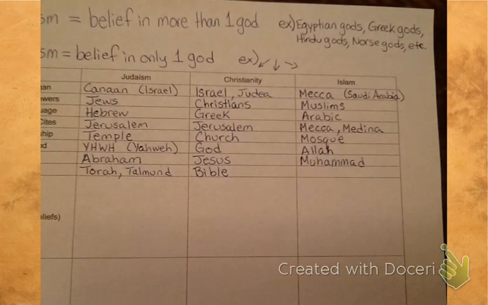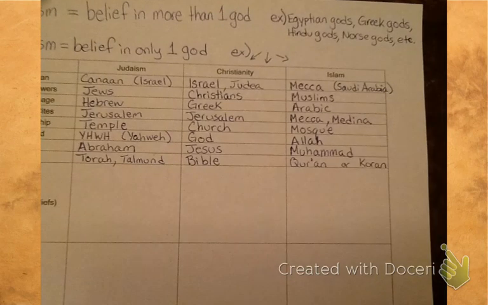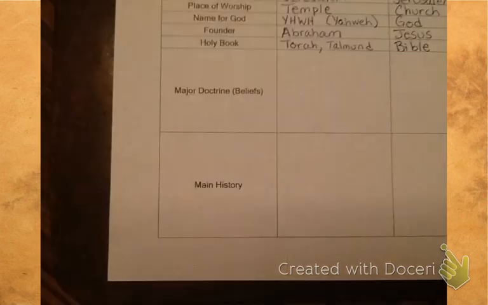The person who started Islam was called Muhammad, not Muhammad Ali the boxer. This guy, Muhammad, was born way, way, way before him. Muhammad Ali was named after this guy, not the other way around. And their holy book is the Quran. It's spelled two different ways, depending on whether you're spelling it in Arabic, that's the Q way, or in American, that's the K way.